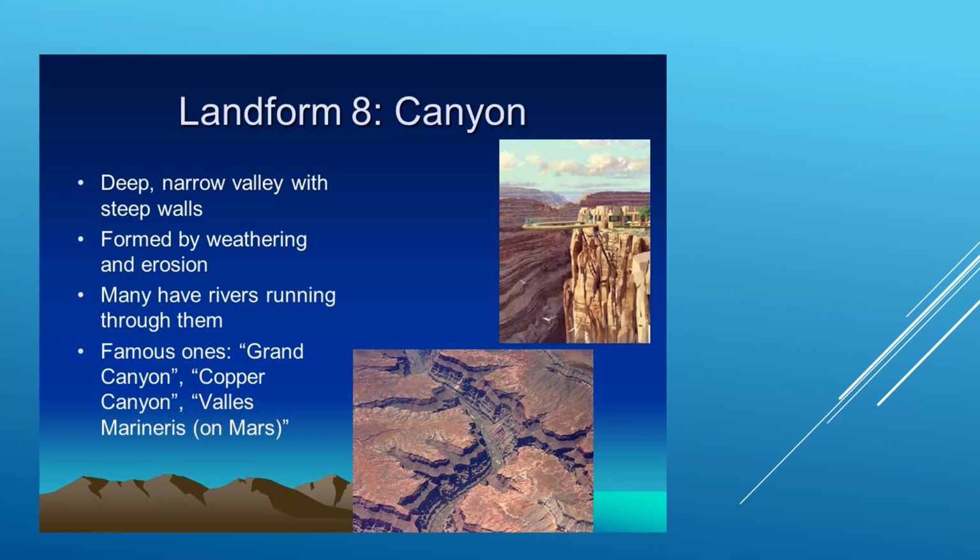We will learn about weathering and erosion processes in our next video. Many canyons have rivers running through them, as we already learnt about valleys. Some examples of famous canyons are the Grand Canyon, the Copper Canyon, and Valles Marineris, which is on the planet Mars.